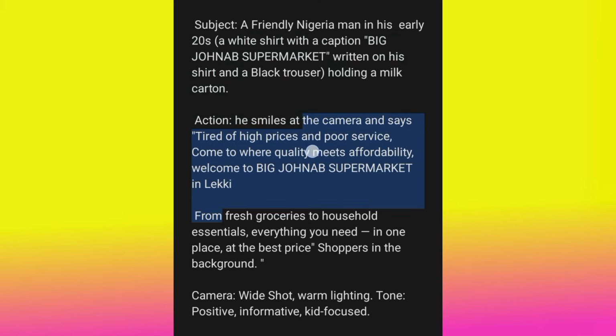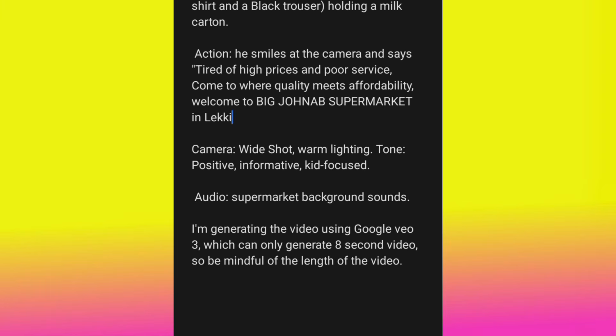Okay, so camera position. Camera position now, I want the camera position to be wide shot, warm lighting, tone positive, informative, kid focus, right? This is just me customizing my camera position. In the previous one, I did not actually write any camera position. I did not customize it, so ChatGPT just wrote the camera position itself for me. But if you want to customize your camera position, you can go ahead and customize it. Do you want the camera to come from up, or from the back, or from the side?